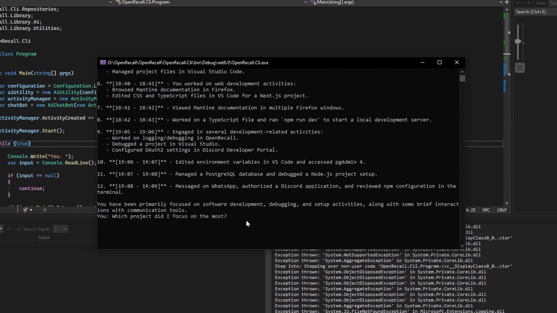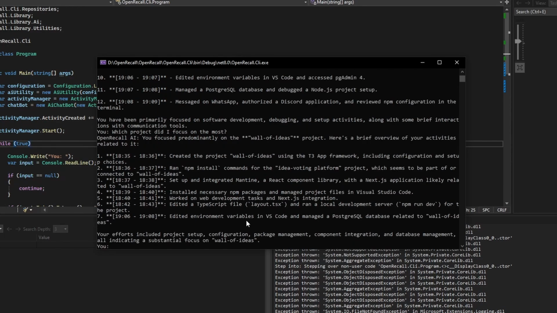Then I asked it what project I focused on the most. It correctly identifies that I have predominantly worked on the Wall of Ideas project, and it provided me with a short summary of the most important things I did.